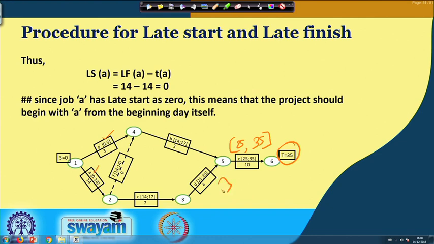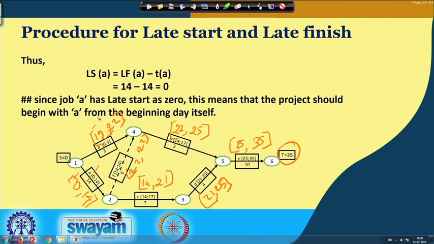This is coming 25, 21, this is coming 25, 22, this is coming 22, 19, this is coming 22, 22 dummy job, this is coming 21, 14 and this is coming 14, sorry, this is coming 0, 14.